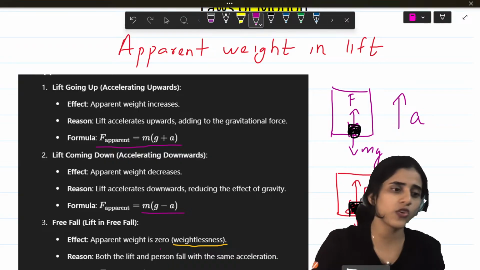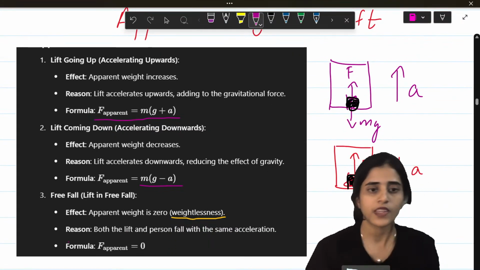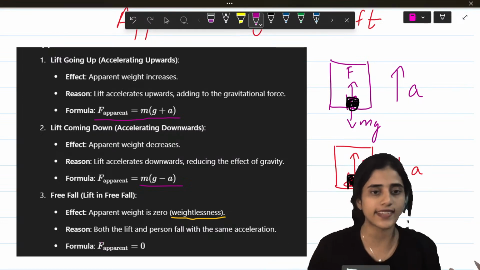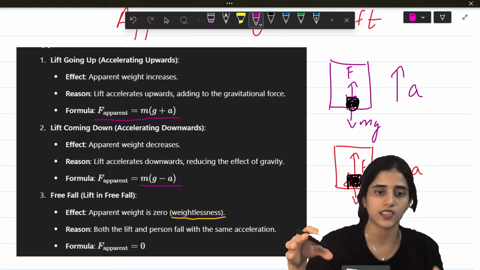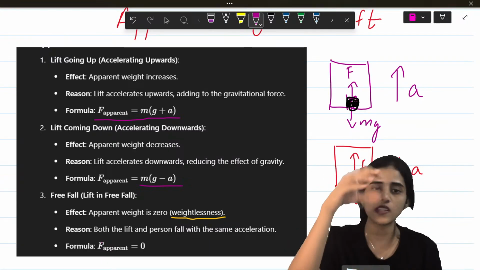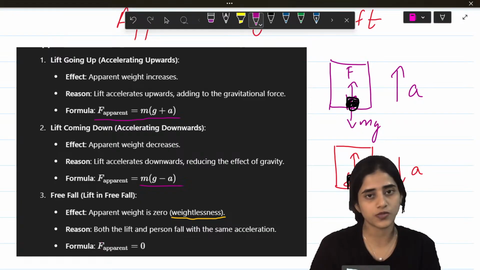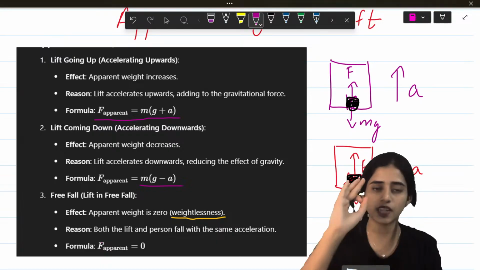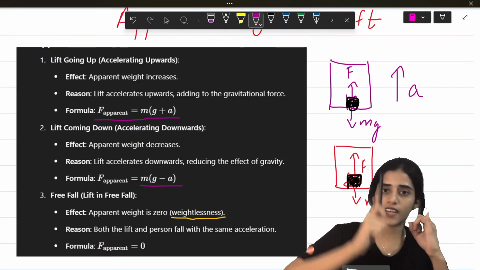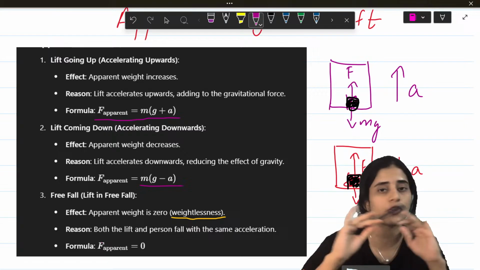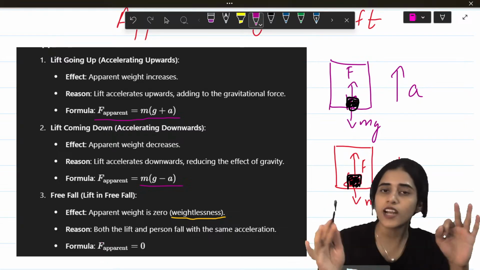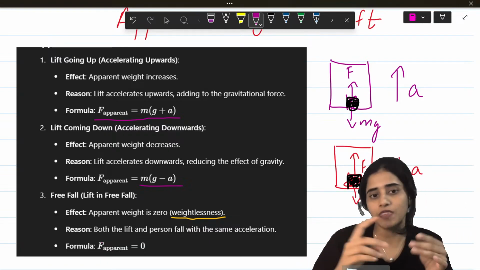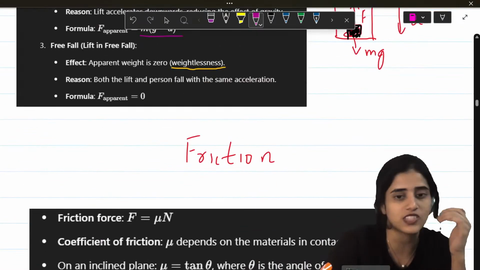Now, when do you feel weightlessness? Apparent weight basically is zero weight or weightlessness. Weightlessness is when the lift is freely falling. Both the lift and the person fall with the same acceleration when there is no force. So when something is freely falling, that's called weightlessness. So 3 things. When acceleration is moving upwards, gravity you have to add. Coming down, gravity you have to subtract. When something is freely falling, there's gravity, but it's weightless. So force is basically 0.